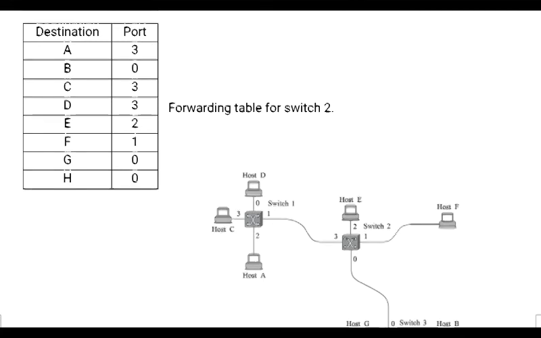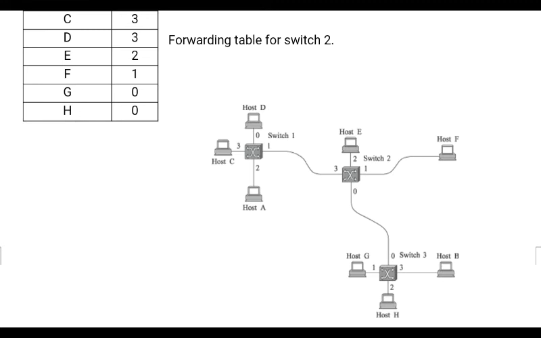Now for the remaining nodes, which are not directly connected but are connected to the other switches: switch 1 has a connection with switch 2. If you want to transfer the packets arriving at switch 1 with the destination address E and F, is it clear? On which side does it have to be forwarded? You just see the diagram, it has to be forwarded on port number 1 in switch 1.